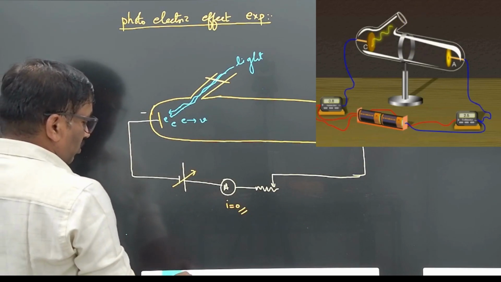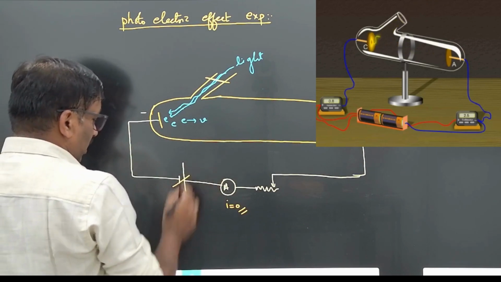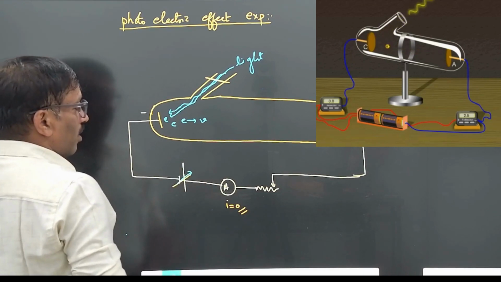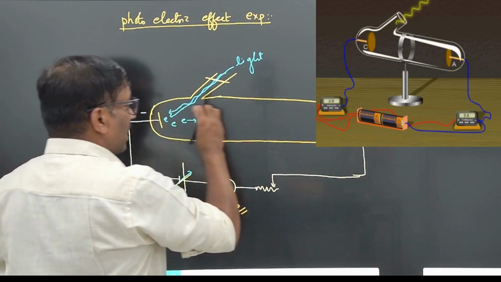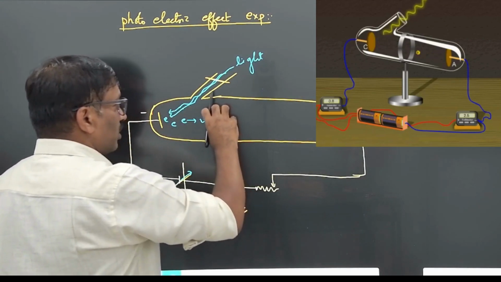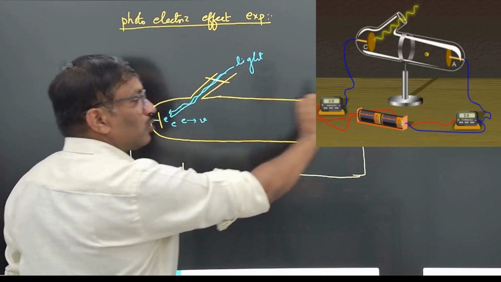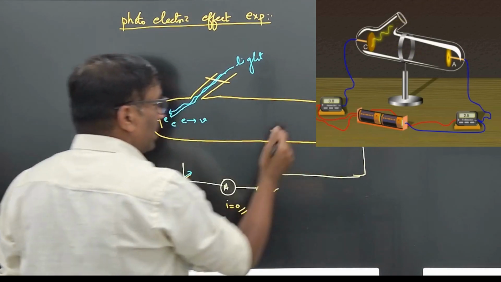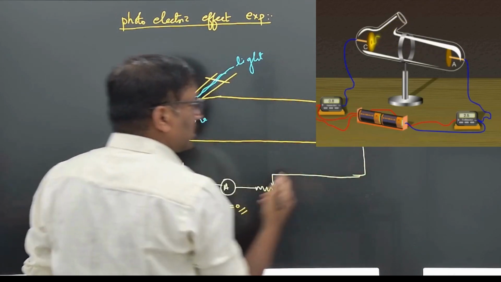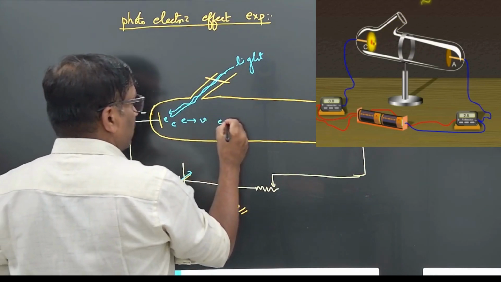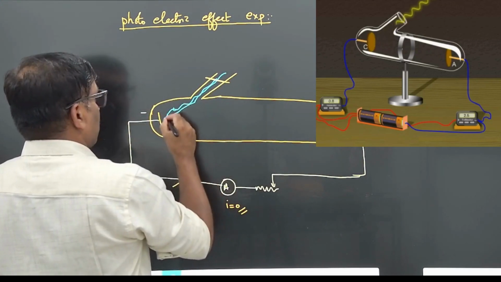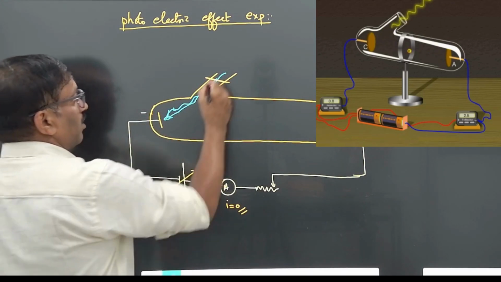Now I will apply a certain amount of potential. Slowly I will increase it, applying a very low potential. The emitted electrons do not have sufficient energy to go there. But if you slightly increase the potential, an electric field is created, and these electrons are attracted toward this side. So these electrons reach this point, because there is light incident onto this plate.